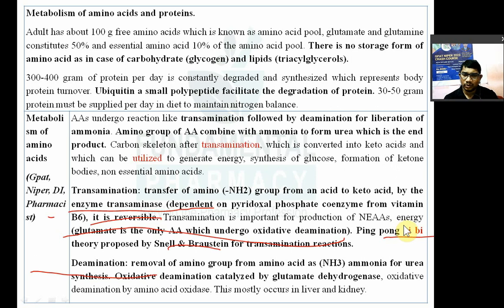There is never free ammonia in your body. There is no free ammonia in your blood; it is not ammonia, it is the ammonium group, the NH4 plus group. That group, as soon as it is made by deamination, is immediately taken and converted into carbamoyl phosphate in the liver, and immediately the urea cycle starts. Oxidative deamination is catalyzed by glutamate dehydrogenase, and there is also oxidative deamination of amino acids by amino acid oxidase. This mostly occurs in the liver and kidney. There are two mechanisms for metabolism.